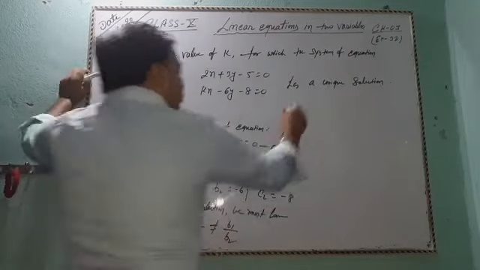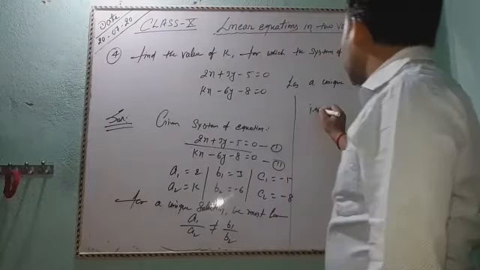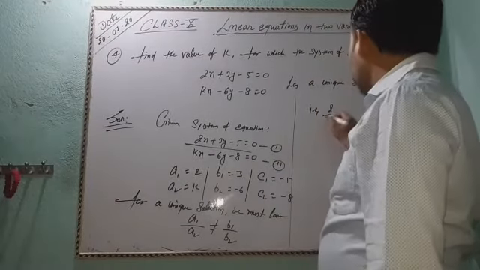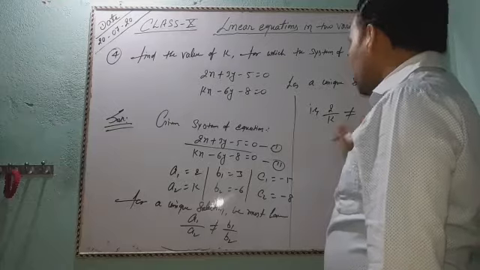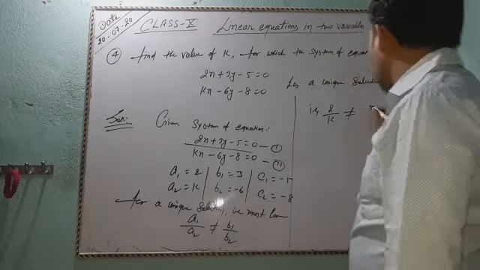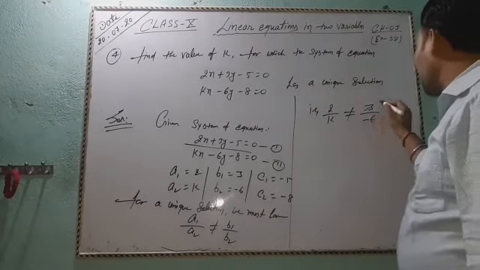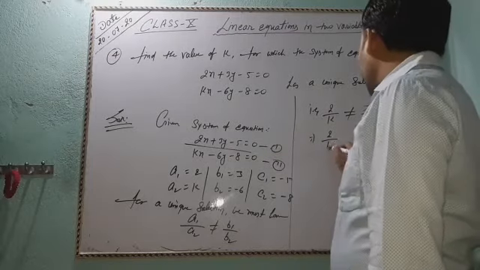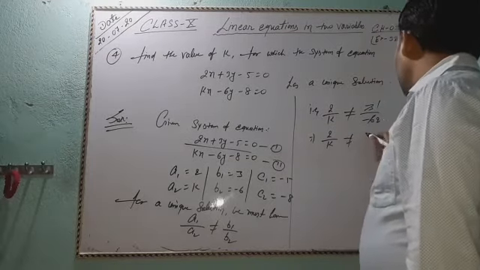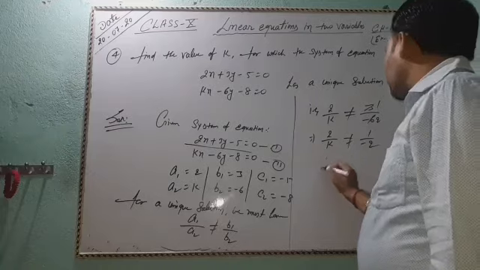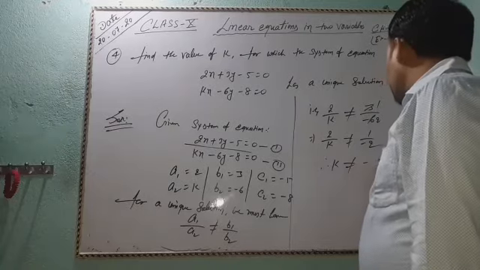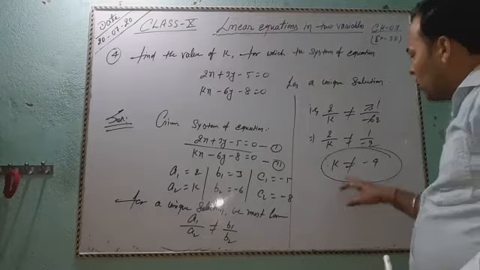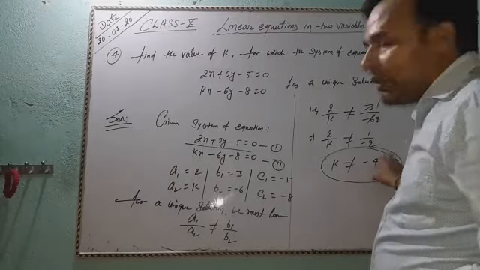So that is a1 by a2, 2 by k, not equal to b1 by b2, 3 by minus 6, and dividing by 3 that is 1 by minus 2. So 2 by k not equal to 1 by minus 2. So k not equal to minus 4. So students, the value of k is not equal to minus 4.